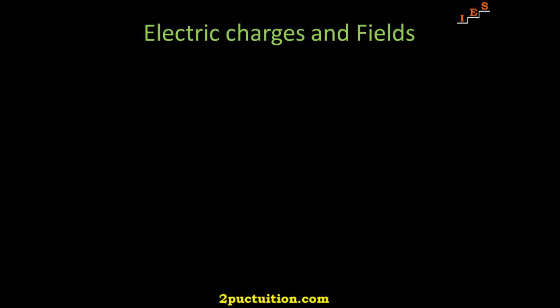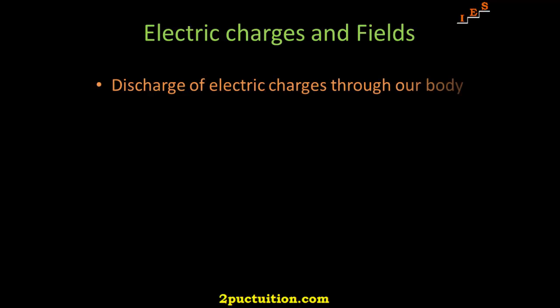Another common example of electric discharge is the lightning that we see in the sky during thunderstorms. We also experience a sensation of an electric shock either while opening the door of a car or holding the iron bar of a bus after sliding from our seat. The reason for these experiences is the discharge of electric charges through our body, which were accumulated due to the rubbing of insulating surfaces. You might have also heard that this is due to the generation of static electricity.